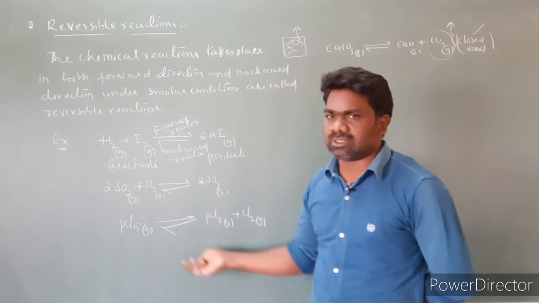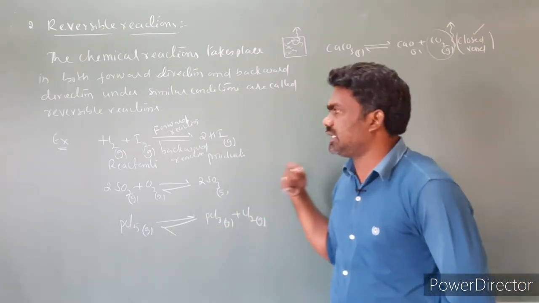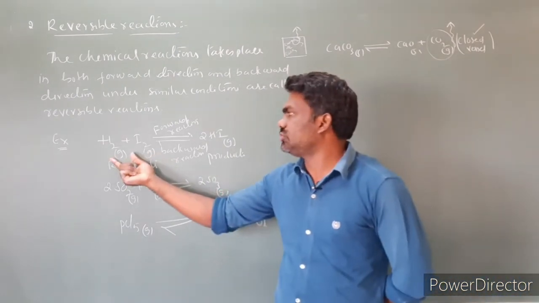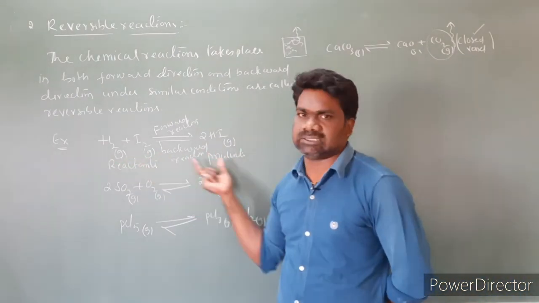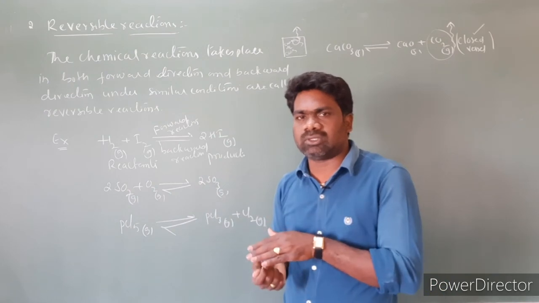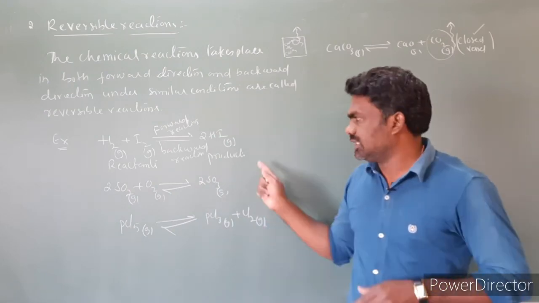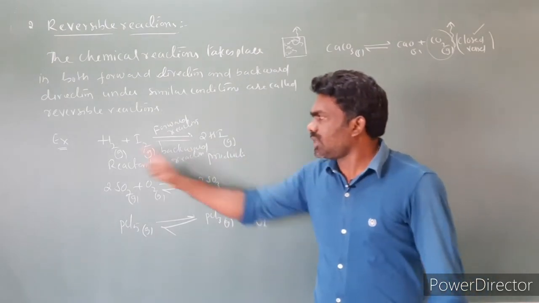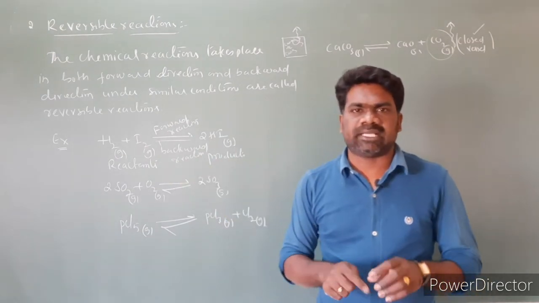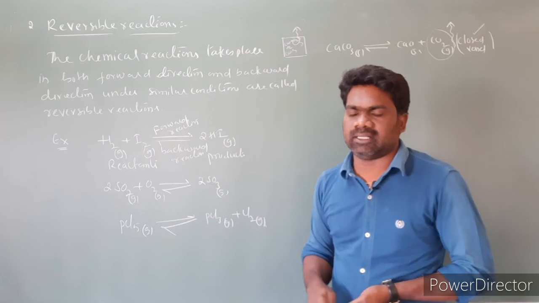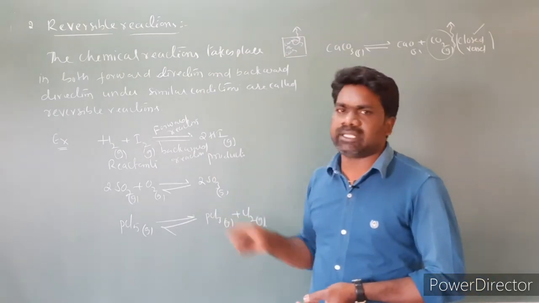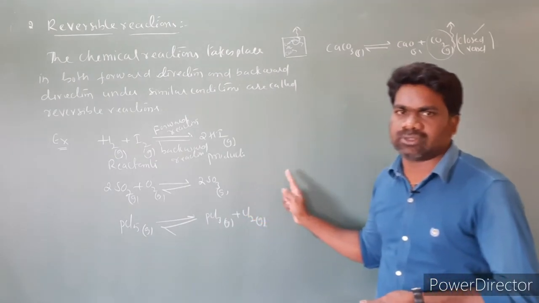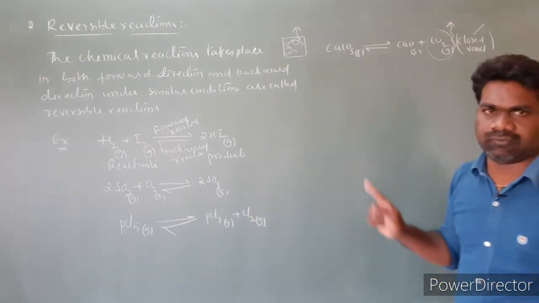Reversible reactions are carried out in a closed vessel. Here H2, I2 and 2HI are all gases. Only if the vessel is closed is the reverse reaction possible. If the vessel is opened, all these gaseous substances can escape from the container. As a result, these reversible reactions we have to carry out in closed vessels, not in open vessels.